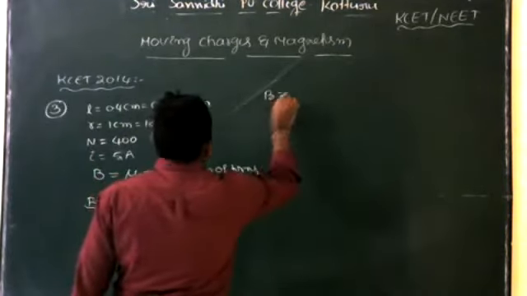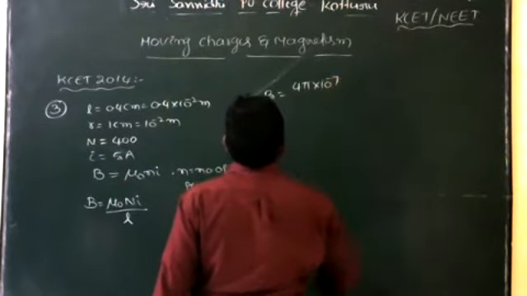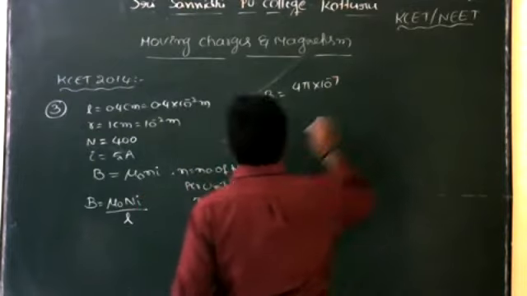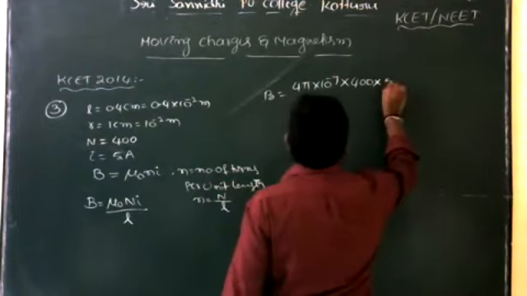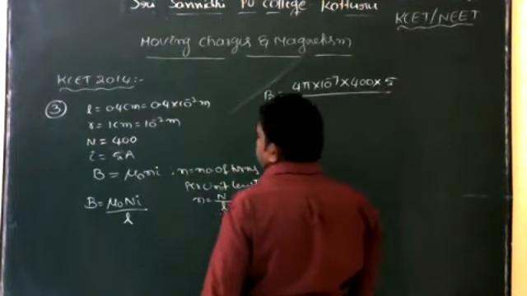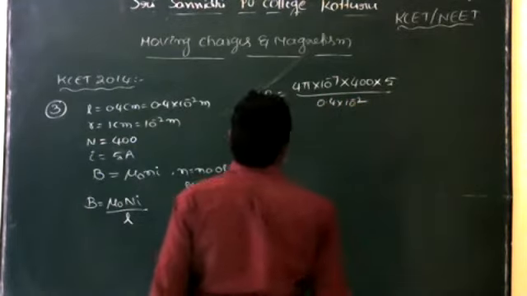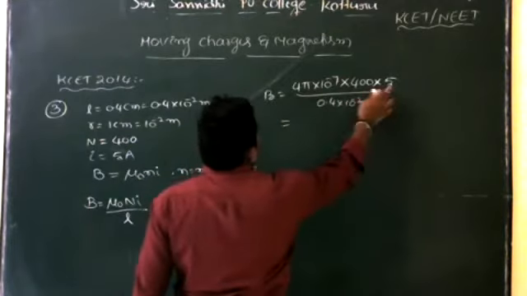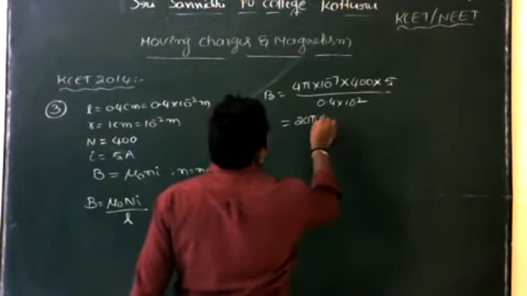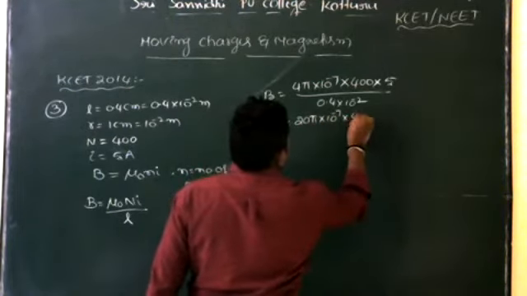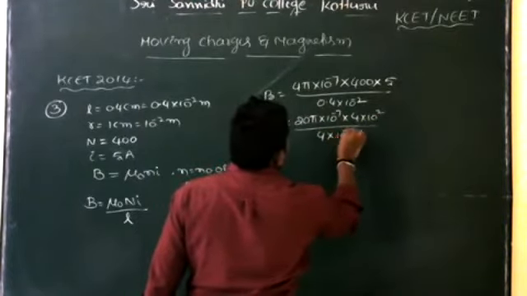So B is equal to mu naught, which is a constant value, 4 pi into 10 to the power of minus 7. N is the number of turns, 400. Next, current I is 5, divided by L, the length, which is 0.4 into 10 to the power of minus 2. So 5 into 4 into 100 gives 20 pi into 10 to the power of minus 7 into 4 into 10 square, divided by 4 into 10 to the power of minus 3.